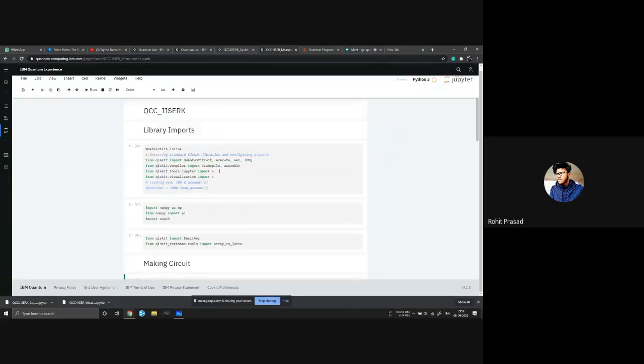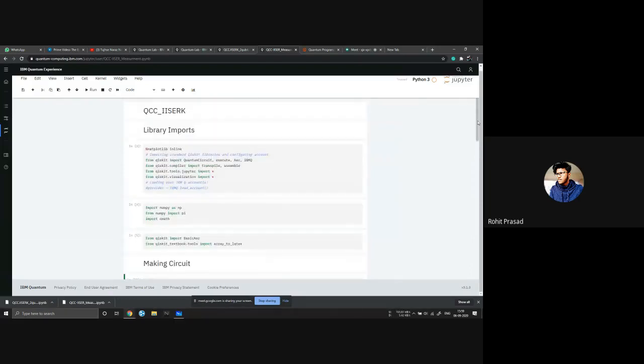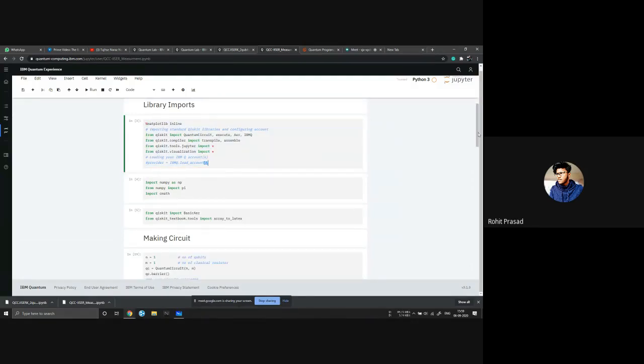Okay, so let's go from the starting. I will be explaining all the code, and then we will go through it. Initially, what we do is import libraries from Qiskit for running the Qiskit commands on our Python.